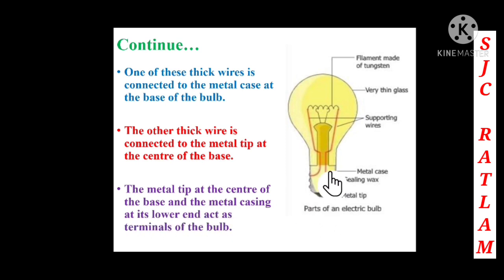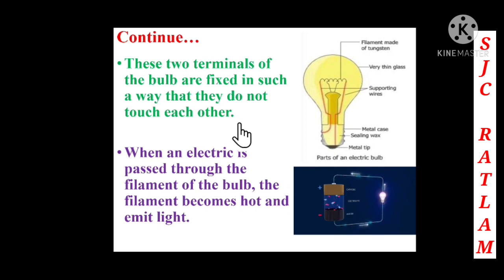Now children, you can see this metal tip at the center of the base, at the center of the metal case at the lower end, and it is connected to a terminal of the bulb. Now these two terminals of the bulb are fixed in such a way that they do not touch each other. You can see these two wires are not touching each other.